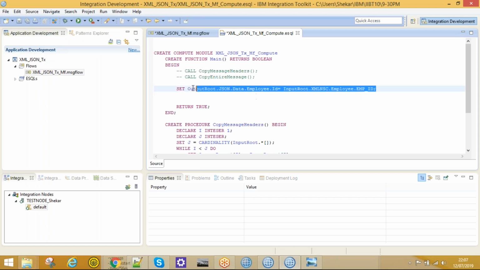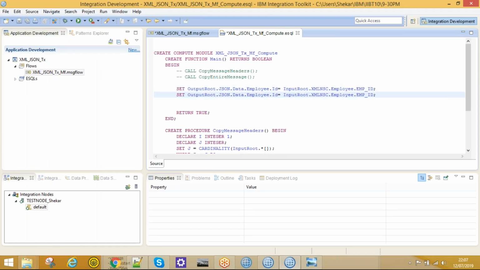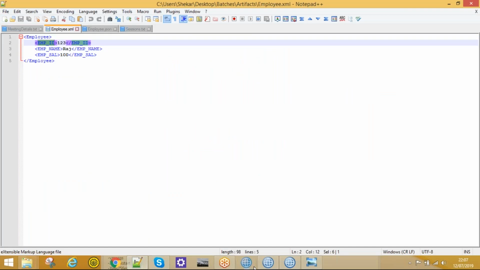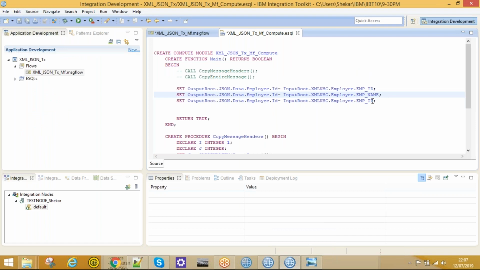Similarly, I'll copy this and edit it for the rest of the 2 elements, that is name and salary. Copy twice. One is EMP name. It should be the same as my input message. Everything is capital, EMP name, salary. And name, mapping incoming XML EMP name to the name of my JSON object. Salary. Now my code is done.